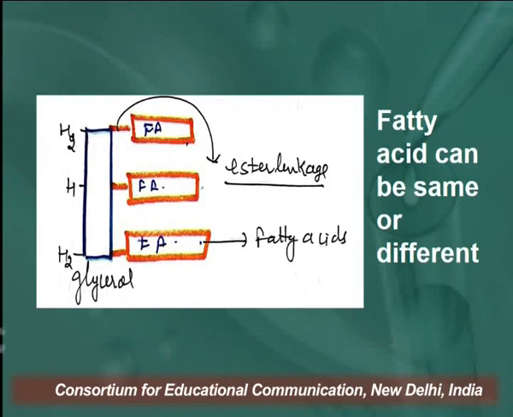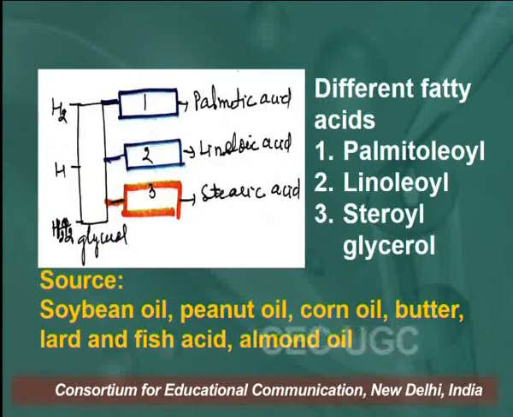So, this is the easiest way to write the chemical structure of fats. As on your screen, you are looking at a glycerol molecule and 3 fatty acids. In fats the glycerol content is about 9 to 14%, or we can say the glycerol to fatty acid ratio in fats is 1:3, 1 part glycerol and 3 parts fatty acids. Fatty acids can be the same or different, saturated or unsaturated. This is an example which you are looking at on your screen.